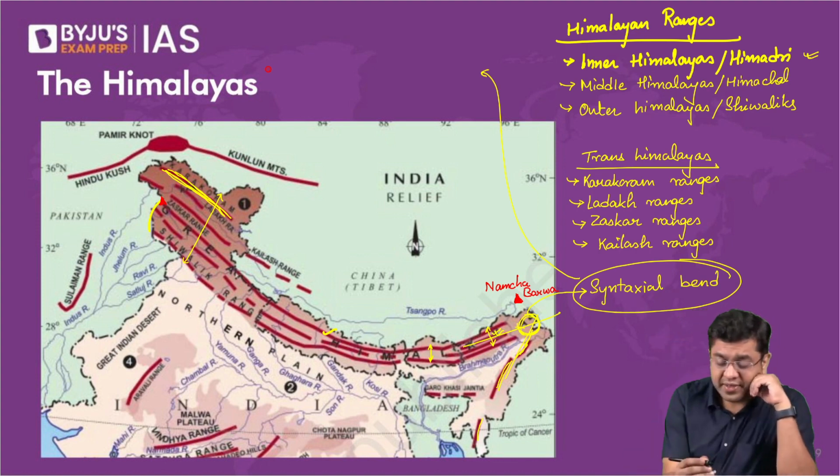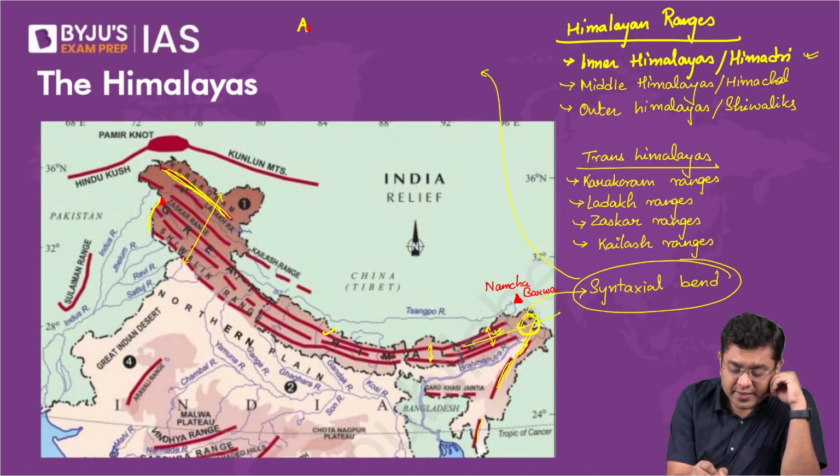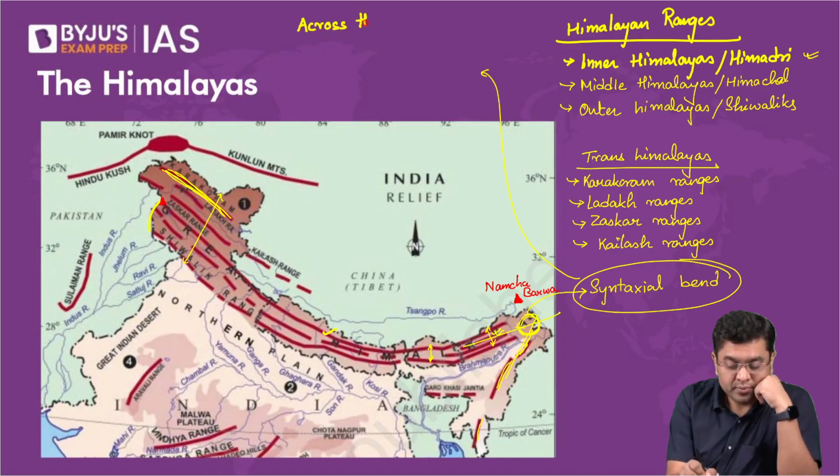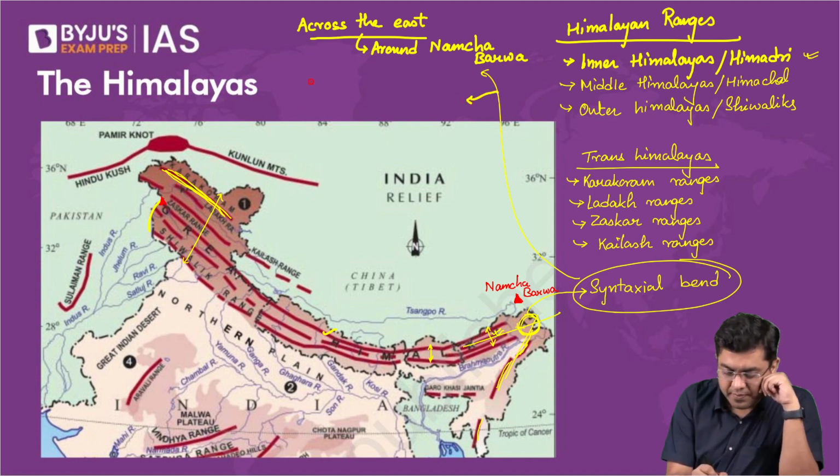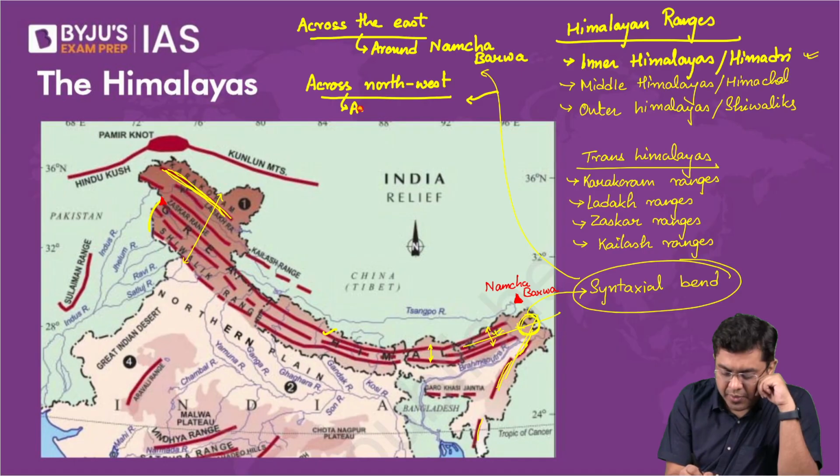So here, a syntaxial bend across the east, around Namcha Barwa, and around the west, you have Nanga Parbat.